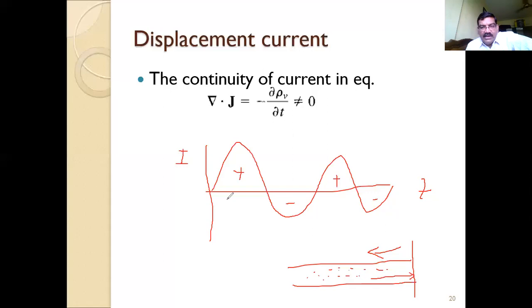So what happened? This is the direction as well as intensity of this current, that is the volume charge density. It is continuously increasing, decreasing, increasing, decreasing.